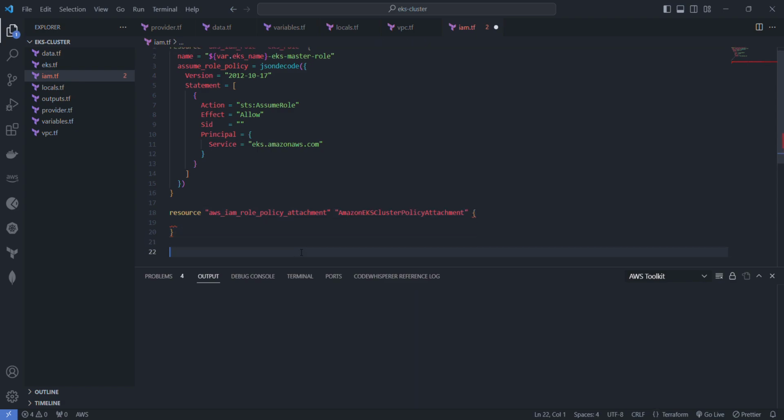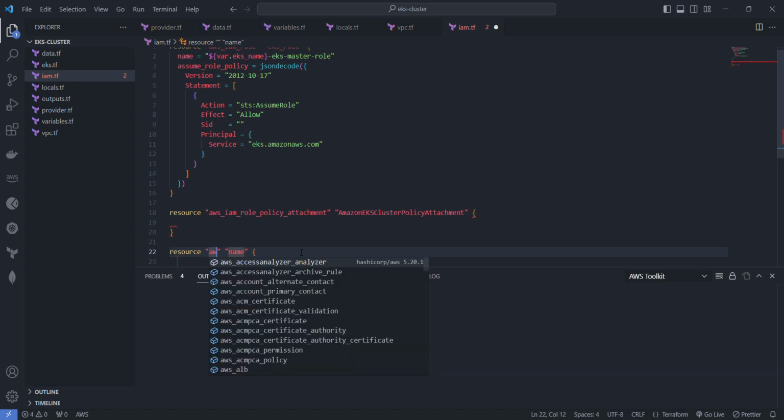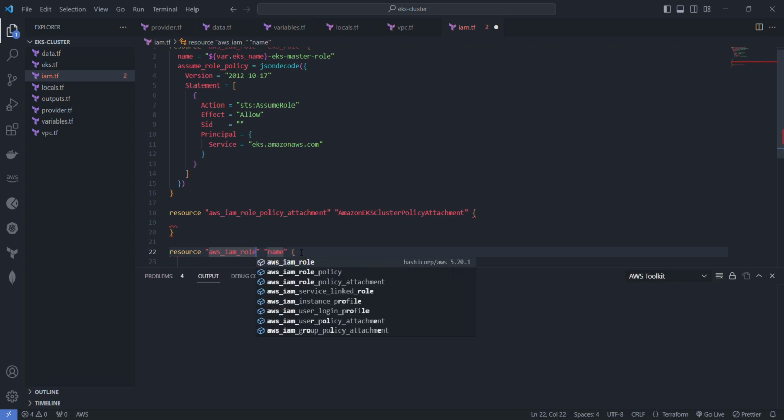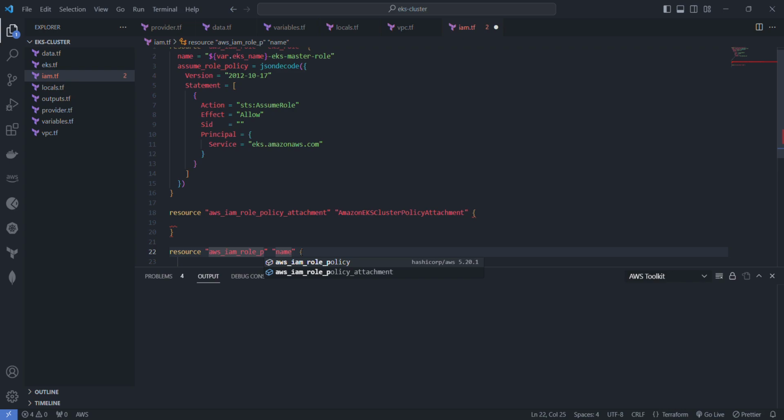In the resource underneath that, I'm going to say IAM role policy attachment, another one here, and I'm going to call this one eks_amazon_eks_vpc_resource_controller.